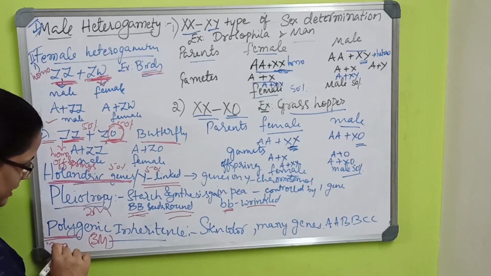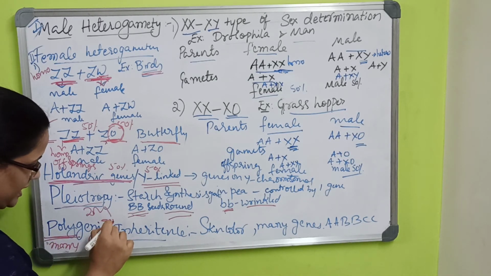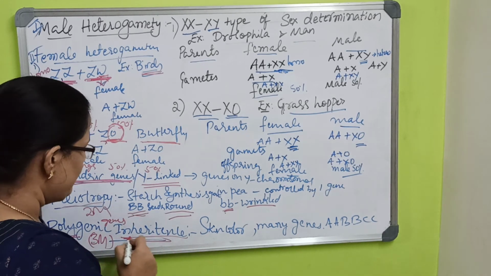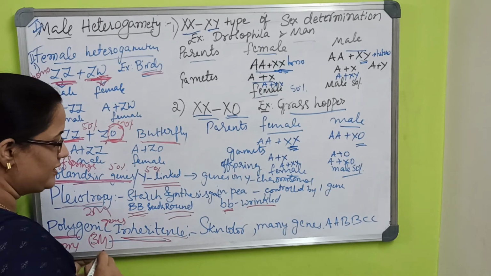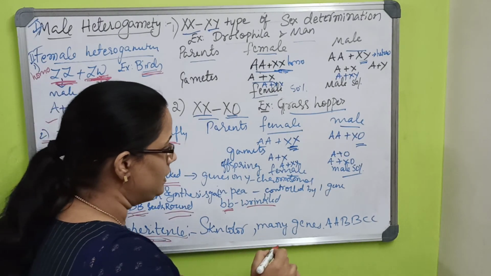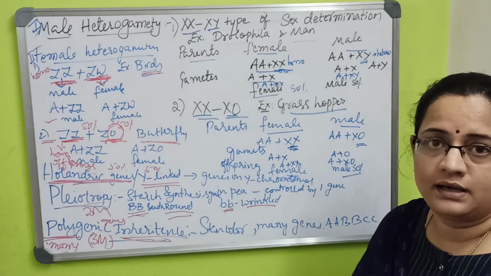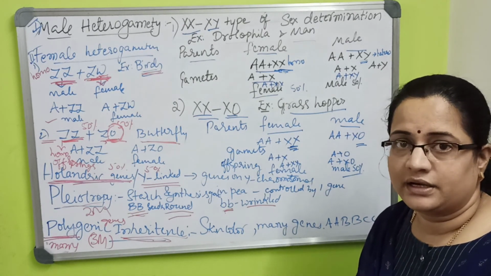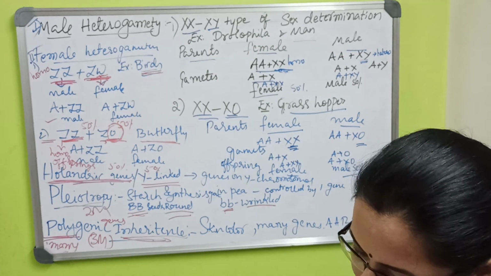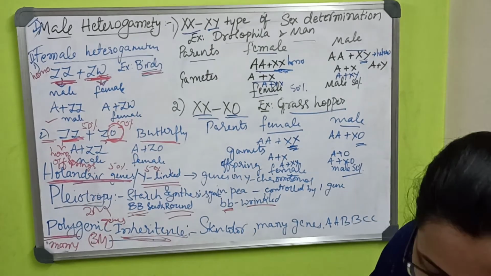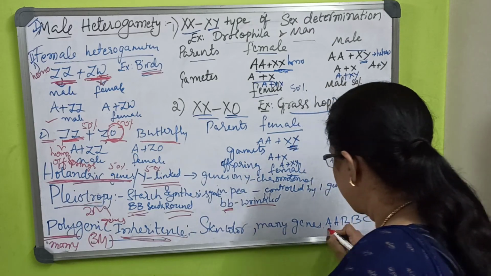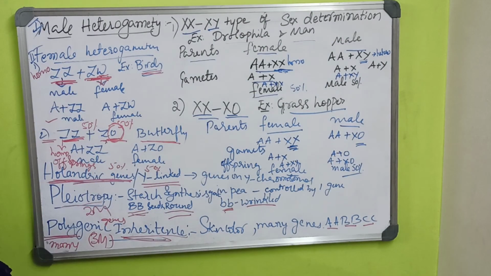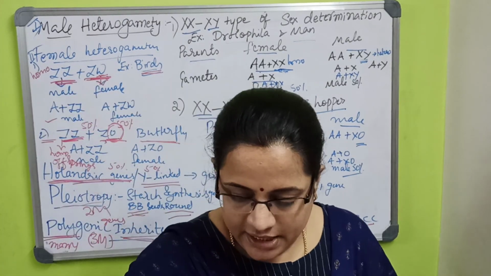Again, polygenic inheritance: the name itself says it. When it is poly, it means many genes. Many genes are inherited by the offspring. For example, for skin color, whether light, dark or other colors, the responsible genes are denoted capital AA, BB, CC, many genes together. That is why this is called polygenic inheritance.